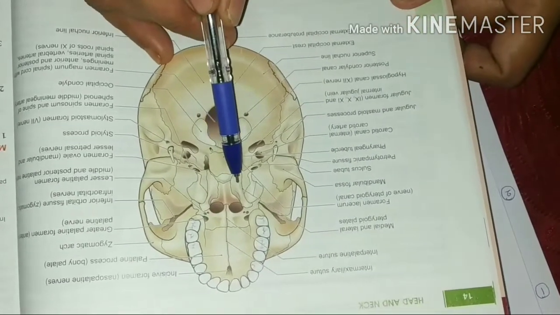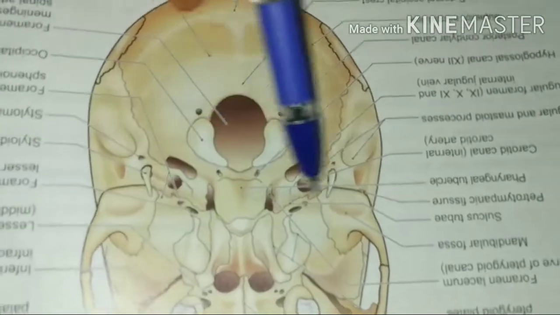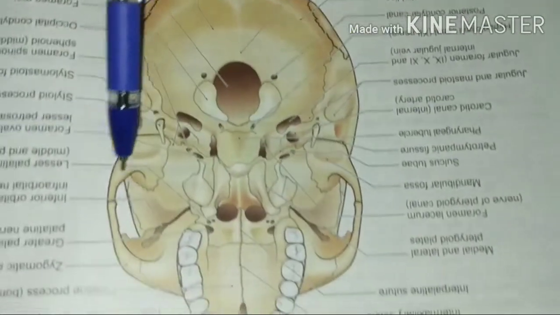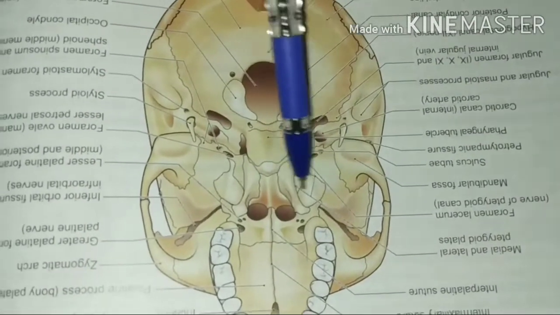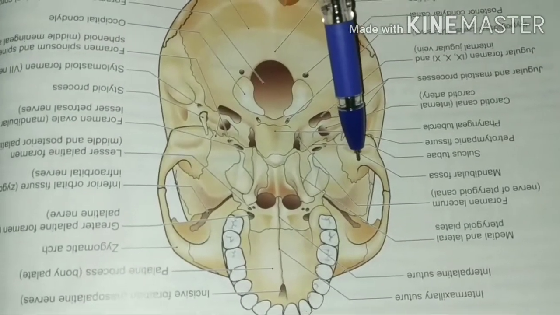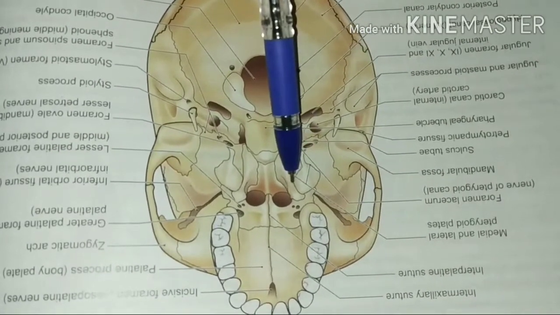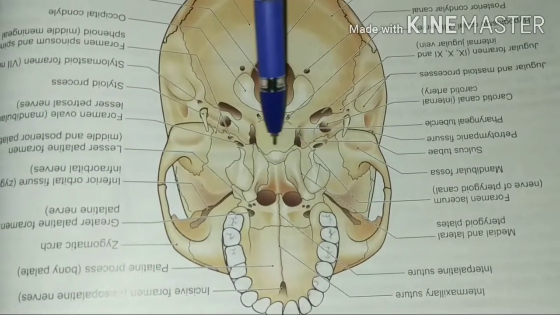On either side it is connected to the medial pterygoid plate. Above it lies the mandible which has been removed. So it is also connected with the mandible, and it is also connected to the pterygomandibular raphe. Clear? So this is forming the roof.